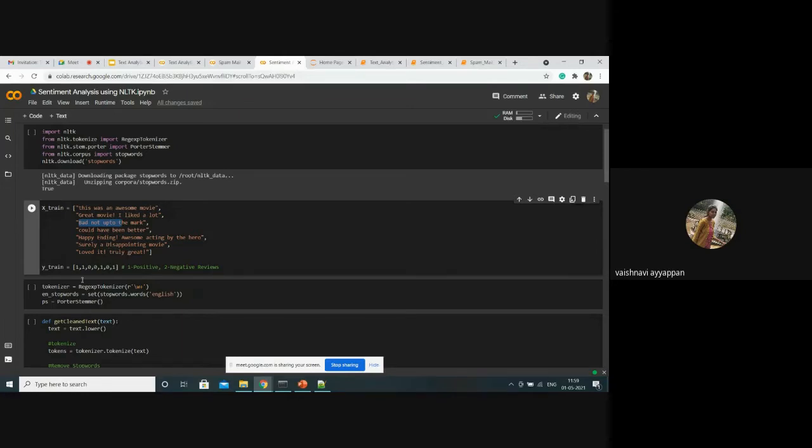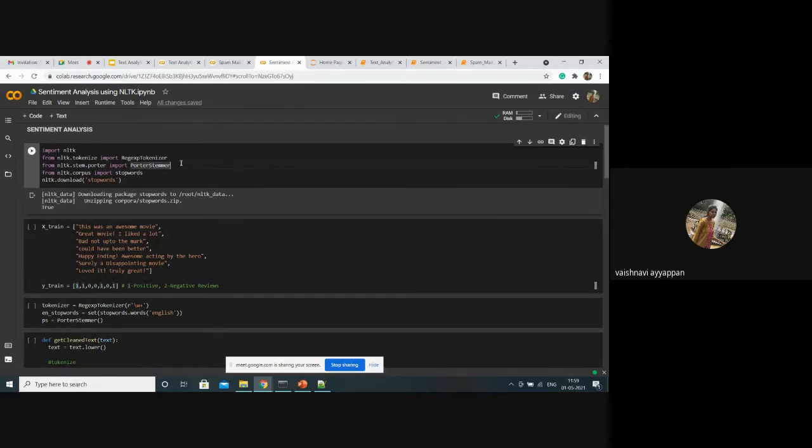So here I'm giving the category as 1, because we have assumed 1 for positive and 0 for negative reviews. The first one is a positive review, so I am training it with 1, and the third one is a negative review, so I am training it with 0. Like that, I have taken input data in xtrain and its corresponding category value, positive or negative, in ytrain.